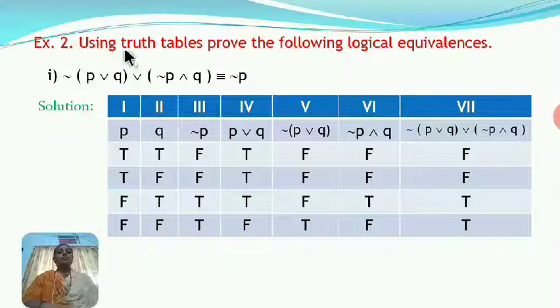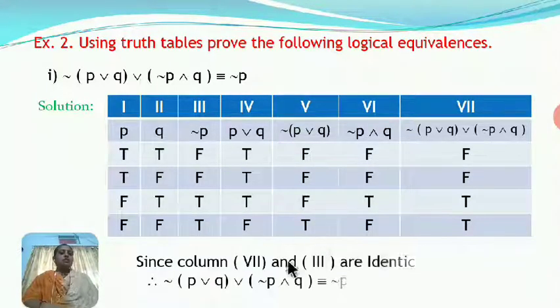Now we have to prove here the logical equivalence for these two statements. That means for our column number 7 and column number 3. Now if we see all the entries in column number 7 and 3, we observe these entries are F, F, T, T in both the cases. That means all the entries in columns 7 and 3 are identical. And since they are identical, therefore the given two statements are logically equivalent. So I write here by using the notation.